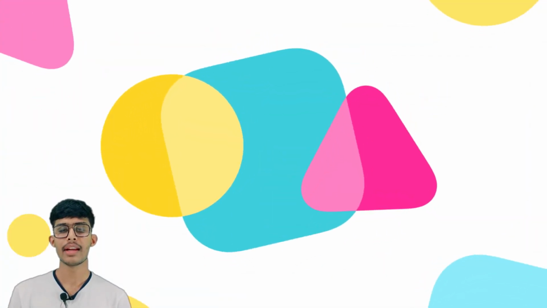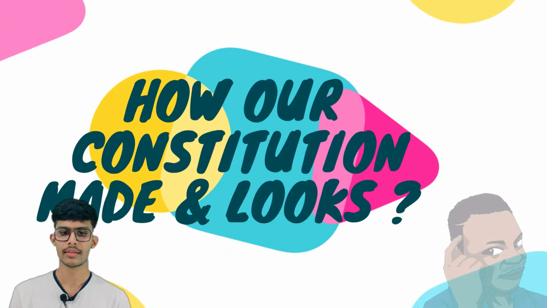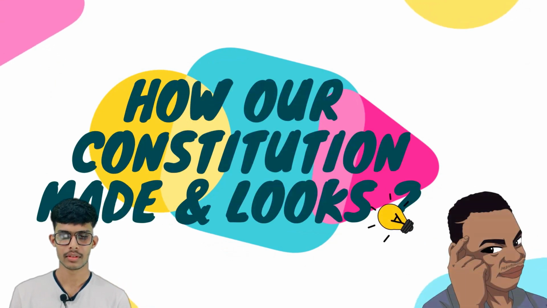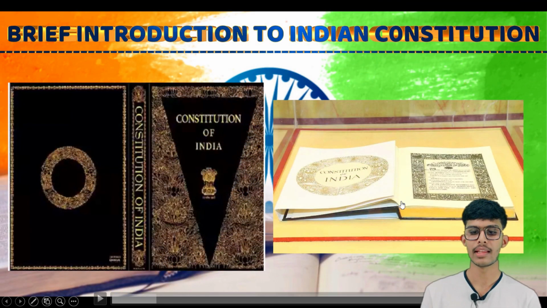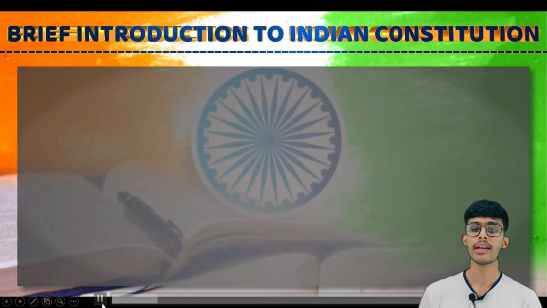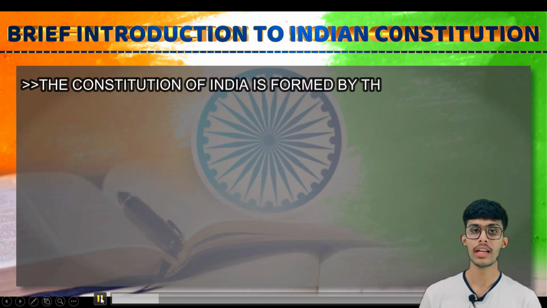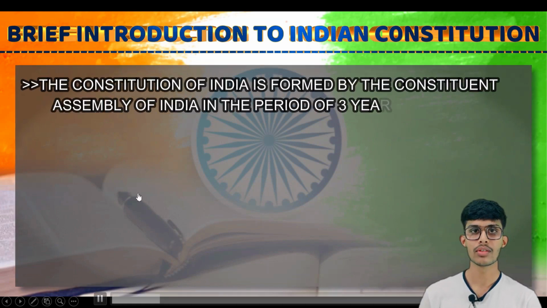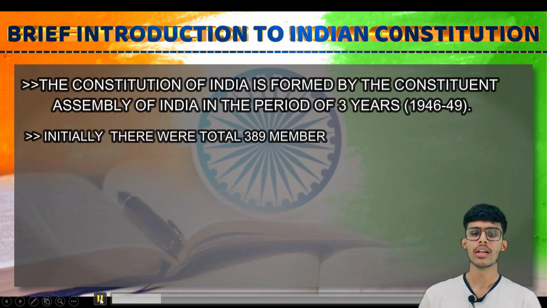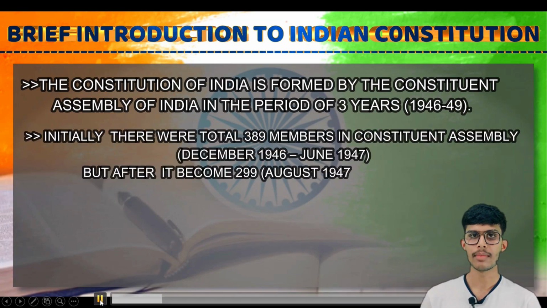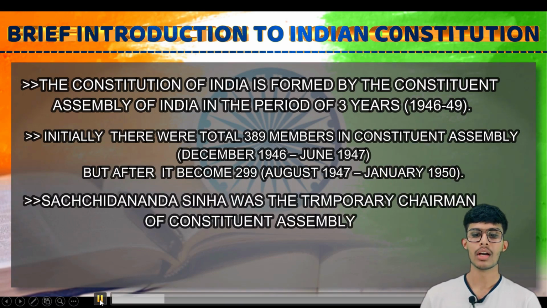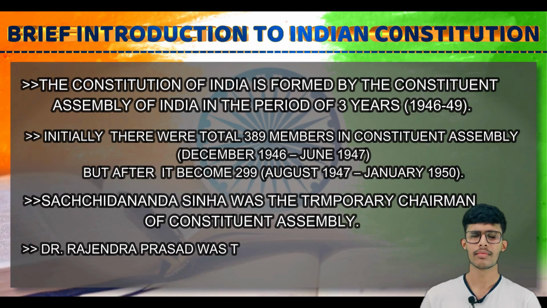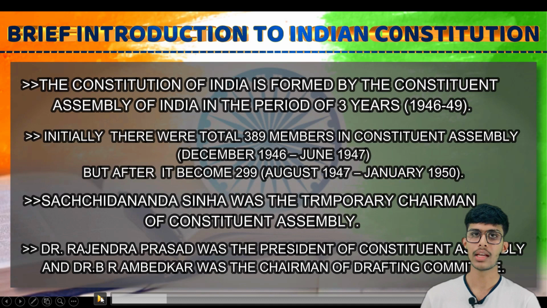How was our constitution made and what does it look like? Let's see. The cover page of our constitution looks like this, and this is our Indian Constitution. The Constitution of India was formed by the Constituent Assembly of India in a period of 3 years, from 1946 to 1949. Initially, there were a total of 389 members in the Constituent Assembly from December 1946 to June 1947. But later, from August 1947 to January 1950, there were only 299 members.